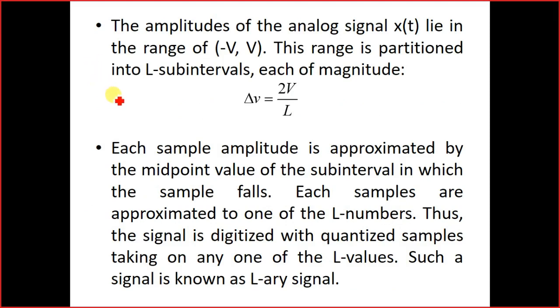Now, in the digital domain, we cannot have amplitude values which vary from minus infinity to infinity.